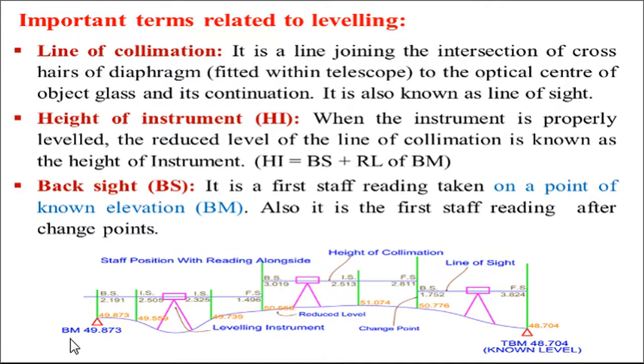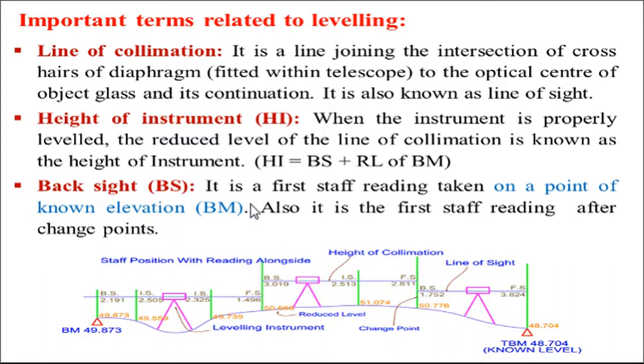So here this is the benchmark and this is the backside reading taken from this instrument. The summation of these two readings will be the height of instrument. So the elevation of this line of collimation or line of sight is called height of instrument, with respect to the position of the instrument.